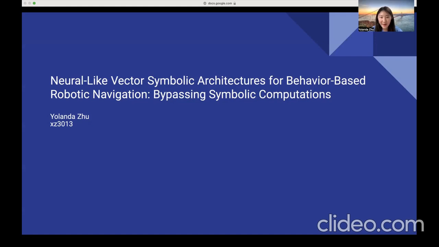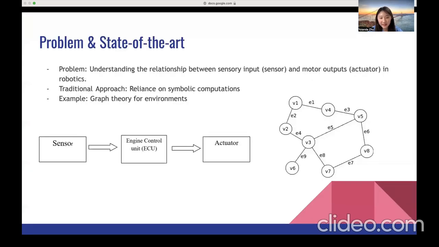Everyone, in this video I'm happy to present my final project titled Neural-like Vector Symbolic Architectures for Behavior-Based Robotic Navigation, Bypassing Symbolic Computations. To set the context, let's consider the fundamental challenge in robotics. How do robots perceive the environment and then act upon it? At the heart of this interaction lie two essential components.